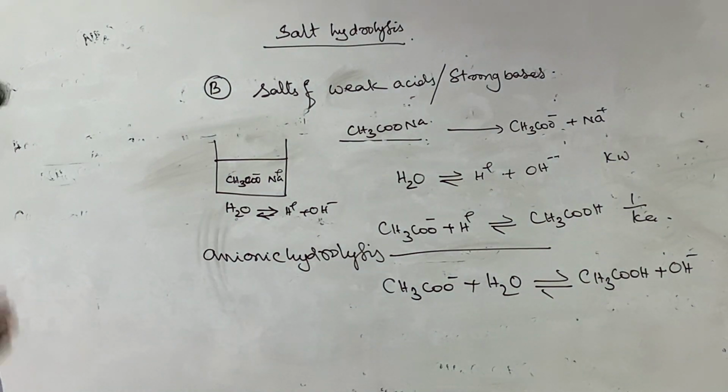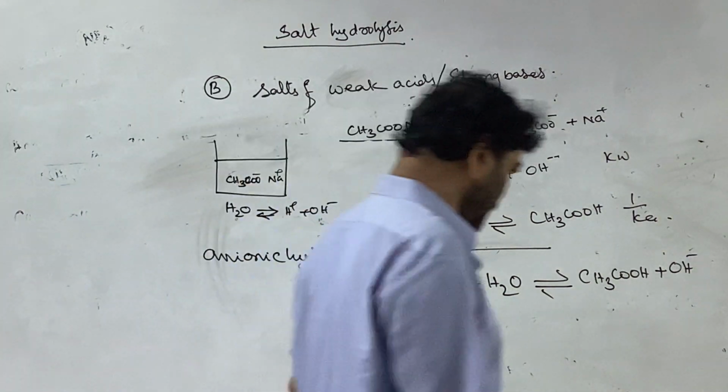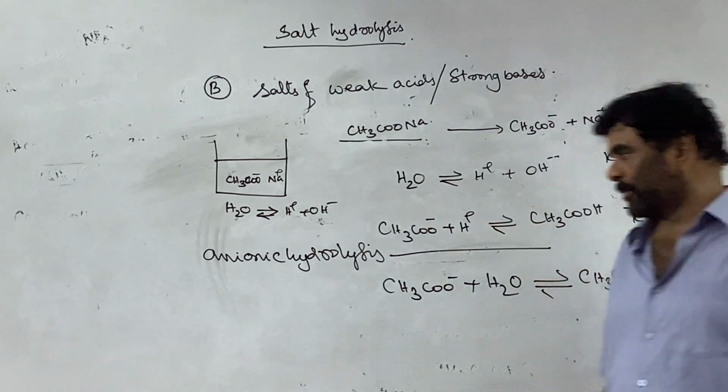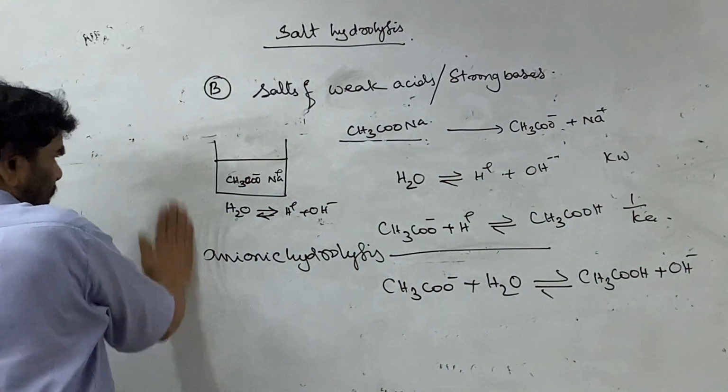Their pH is greater than 7 and they affect the litmus. They turn the red litmus blue. And now...